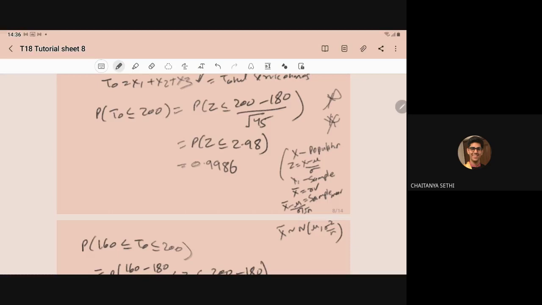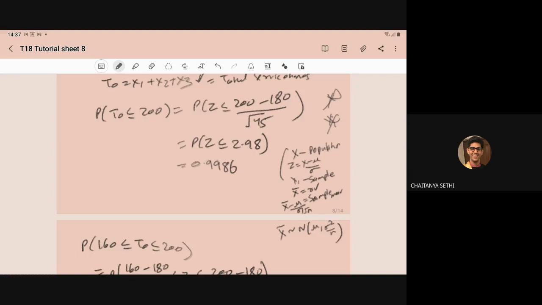So there is always a difference between the population and the sample. Even the formulas of variance and mean are different for the sample and for the population. The main thing to understand is what is the population and what is the sample.